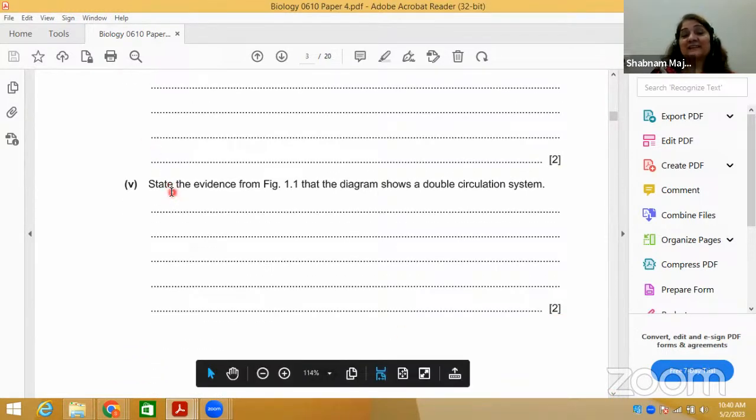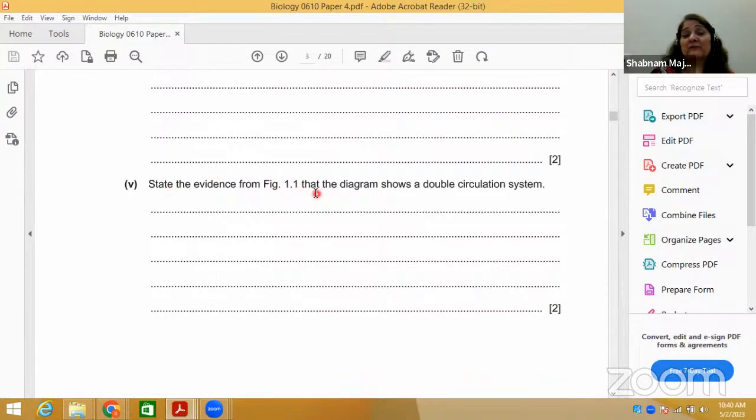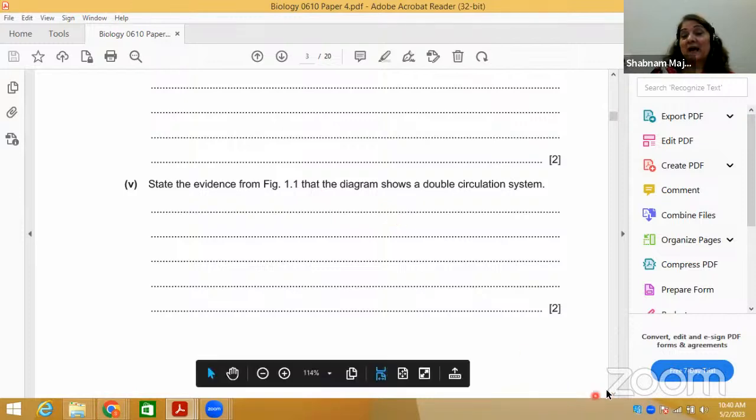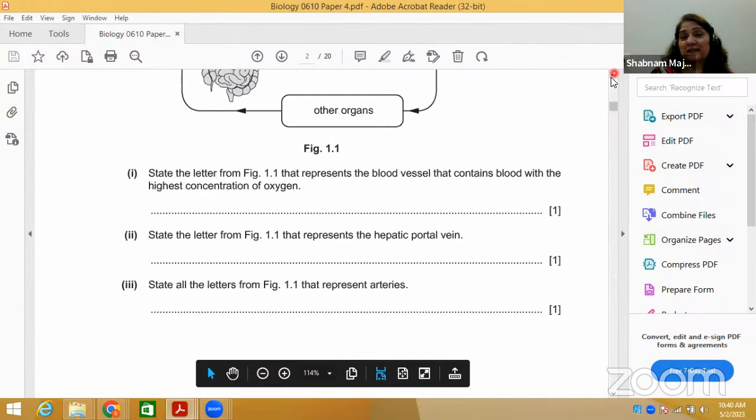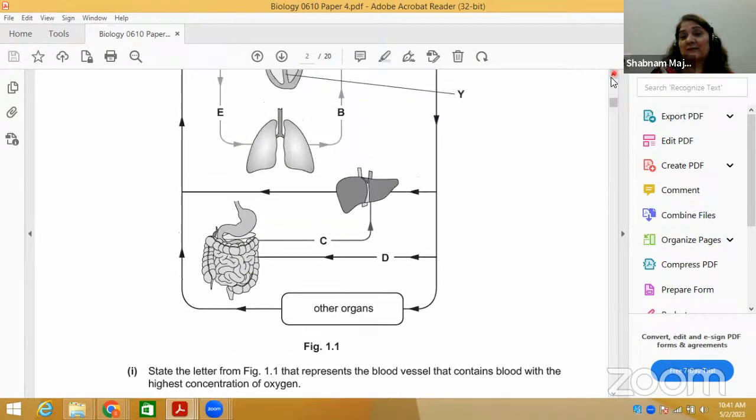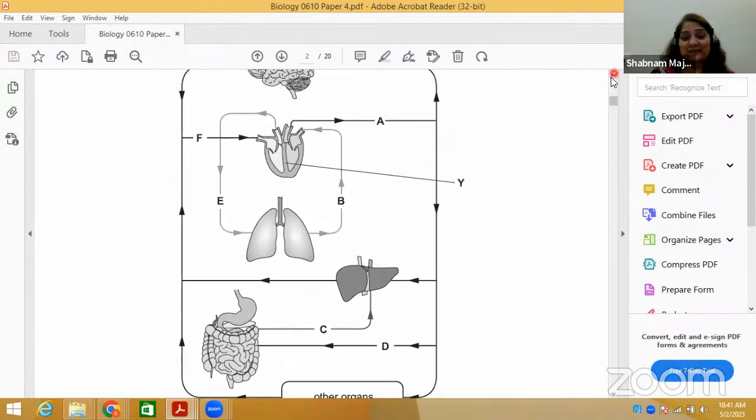State the evidence. Evidence, very important word. Now here, the evidence from Figure 1.1 is that the diagram shows a double circulatory system. Okay? I hope you remember the double circulation. There are two types of circulation in mammals, if you remember. One is called systemic circulation, another one is called pulmonary circulation. I hope you remember.